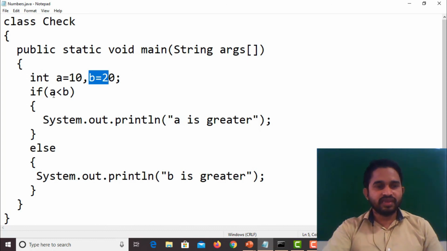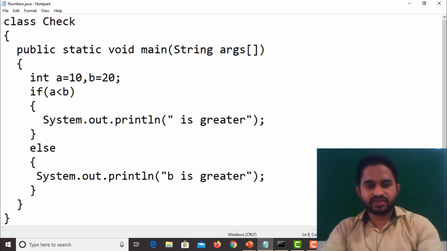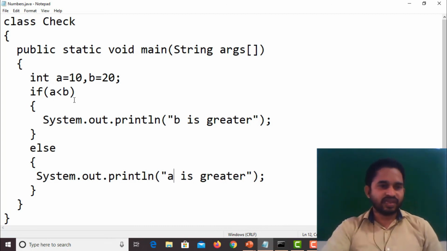If A less than B, here 10 is less than 20. So if it is true, B is greater, otherwise A is greater. So if 10 less than 20, so 20 is greater, else System.out.println A is greater. So check this program with the help of if else.